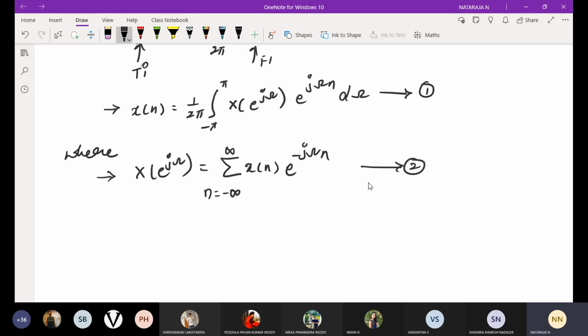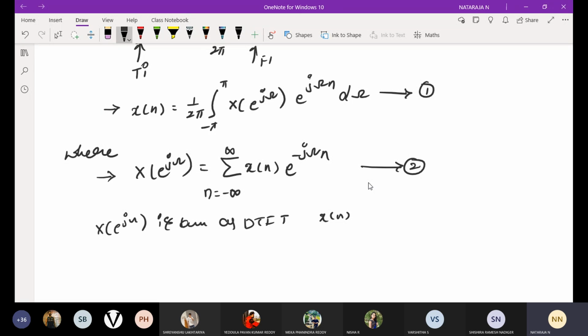Where X of e power j omega is known as the DTFT of the signal x of n. Discrete time Fourier transform means a time domain signal is converted into a frequency domain signal.